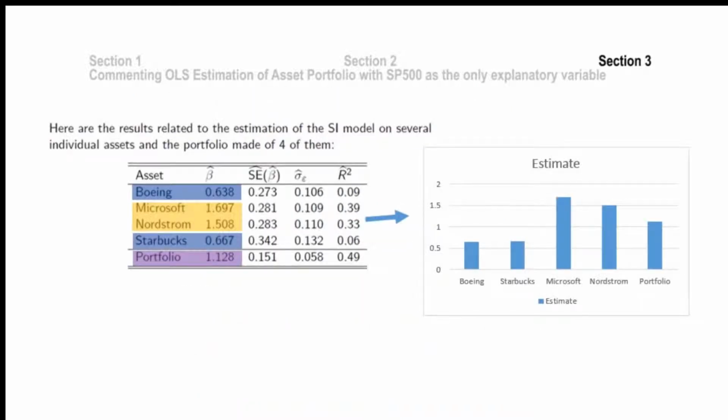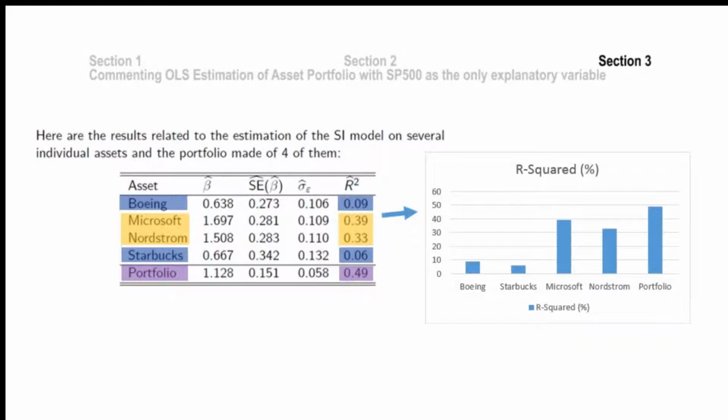The change in asset return for Boeing and Starbucks, for a change in SP500, is lower than that of Microsoft and Nordstrom, as the estimate is smaller. The effect for the return in asset has been averaged out in the portfolio as shown with estimate of 1.128. The smaller R-squared of Boeing and Starbucks means that SP500 as an explanatory variable does not explain as much of the variation as compared to the R-squared of Microsoft and Nordstrom.